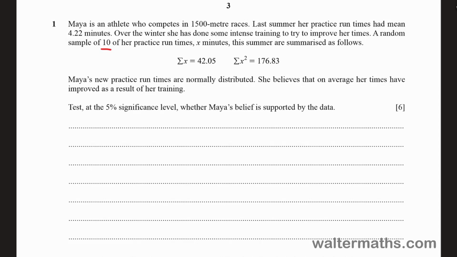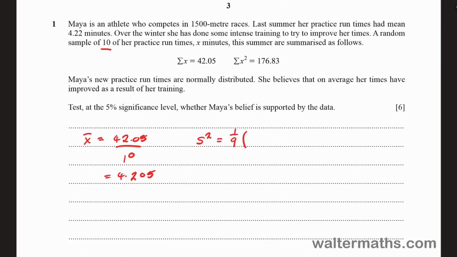I'm going to start with the data that we've been given by finding the sample mean, which is sum of x over n. So that's 42.05 divided by 10, which gives us 4.205. Then I'm also going to find the unbiased estimate for the population variance, which we're going to find by